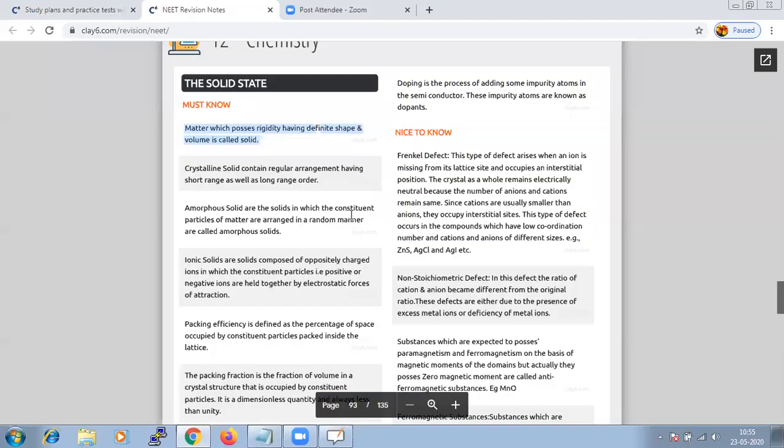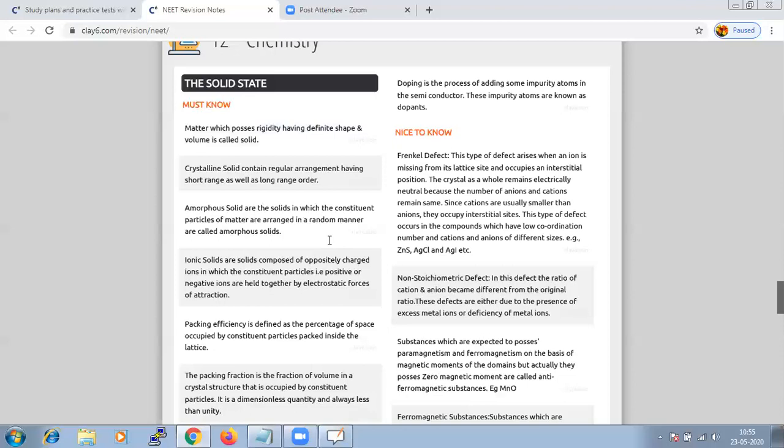So amorphous solids are solids in which the constituent particles of matter are arranged in a random manner. That is more important.